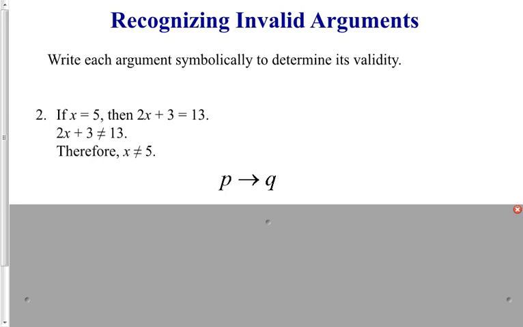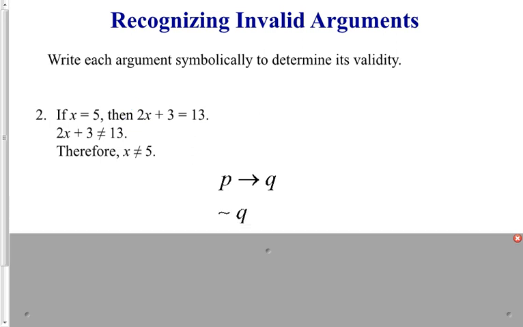The next statement says 2x plus 3 does not equal 13. Well, remember our statement Q says 2x plus 3 does equal 13. So our next statement is actually the negation of Q. Therefore, x does not equal 5. Well, statement P said x does equal 5.